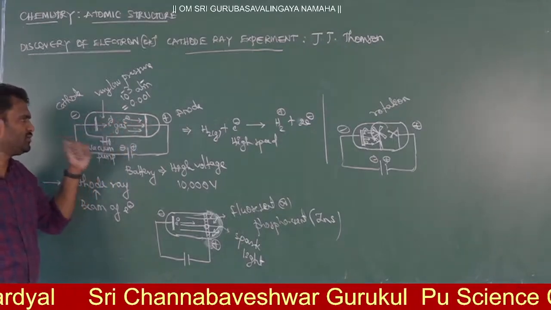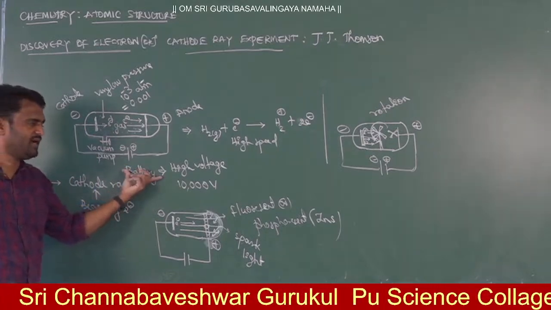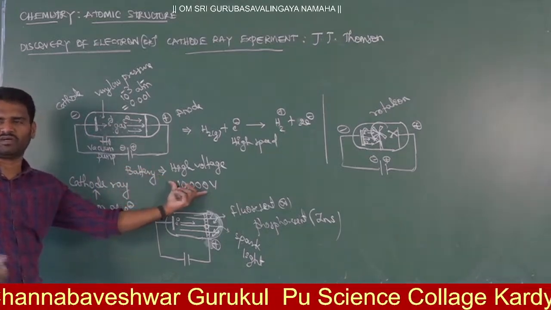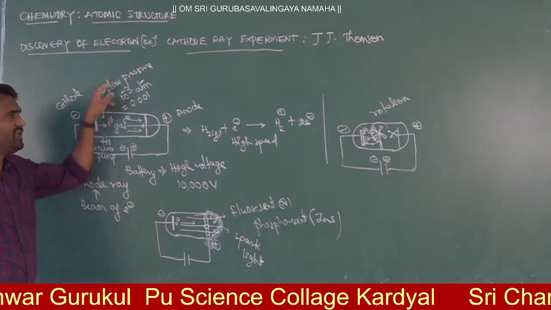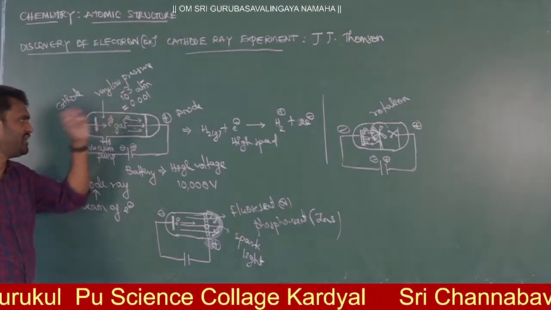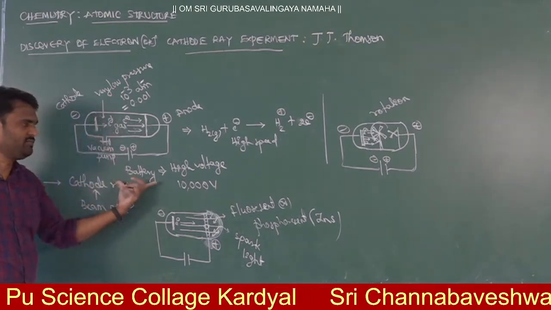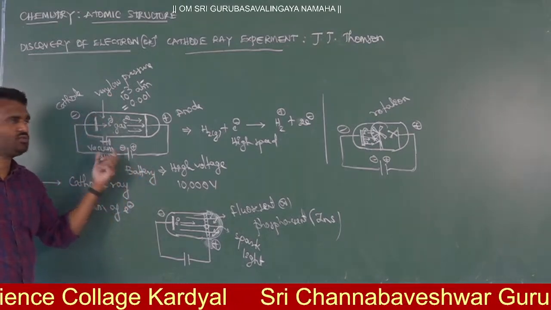Right, now according to Thomson's experiment, you will have a glass tube with two electrodes, and these two are connected to a high voltage battery. Nearly 10,000 volts we are passing from this battery, and here the pressure will be very low, that is 10 power minus 3 atm. Now I started passing this potential through the electrodes.